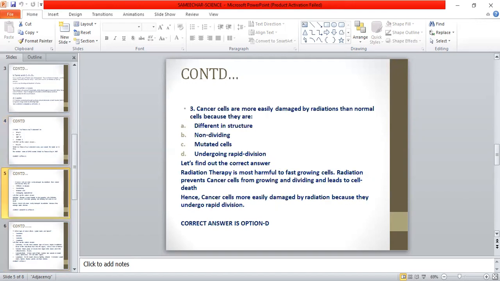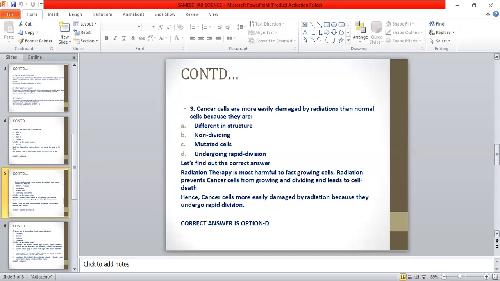Third question says, the statement is cancer cells are more easily damaged by radiations than normal cells because they are. Option A, different in structure. Option B, non-dividing. Option C, mutated cells. Option D, undergoing rapid divisions. Let's find out the answer here, students.